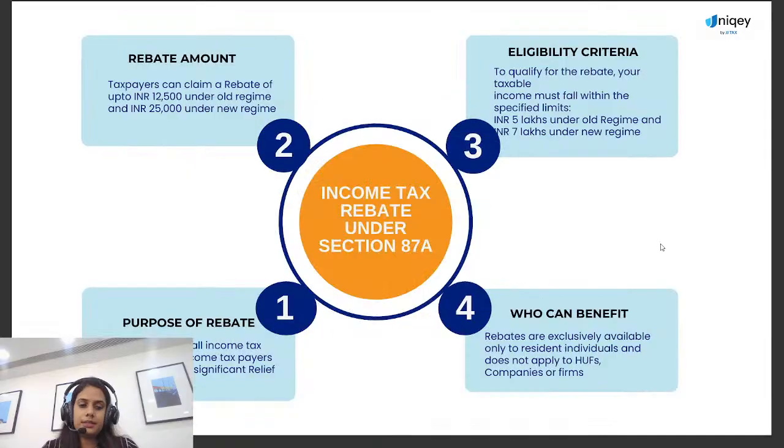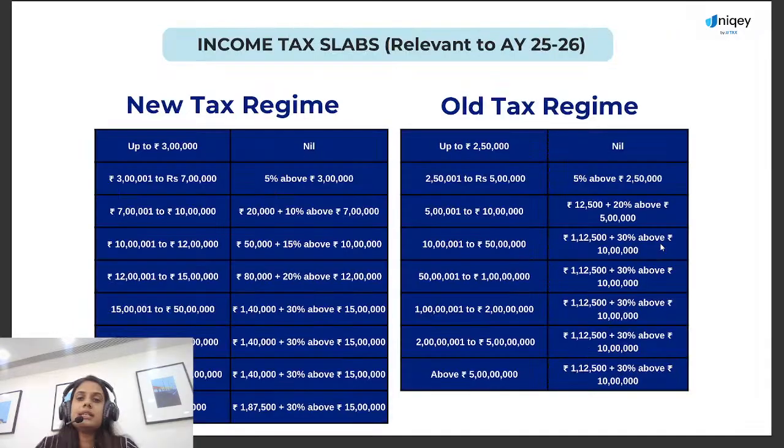And the rebate is exclusively for resident individuals and it doesn't apply to any kind of HUFs, companies or other entities. Okay, so now let's discuss what is the income tax slab for the current relevant financial year for which we are supposed to file our income tax return before 15th of September. The income tax slabs are different in both regimes, old tax regime and new tax regime. In the old tax regime, up to 2.5 lakh rupees, the tax rate is nil. 2.5 lakh to 5 lakh rupees, it is 5% on the amount above 2.5 lakh.